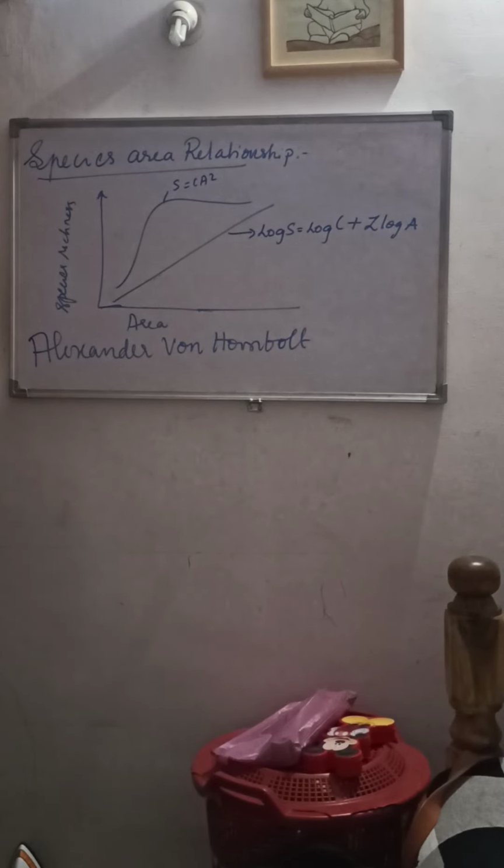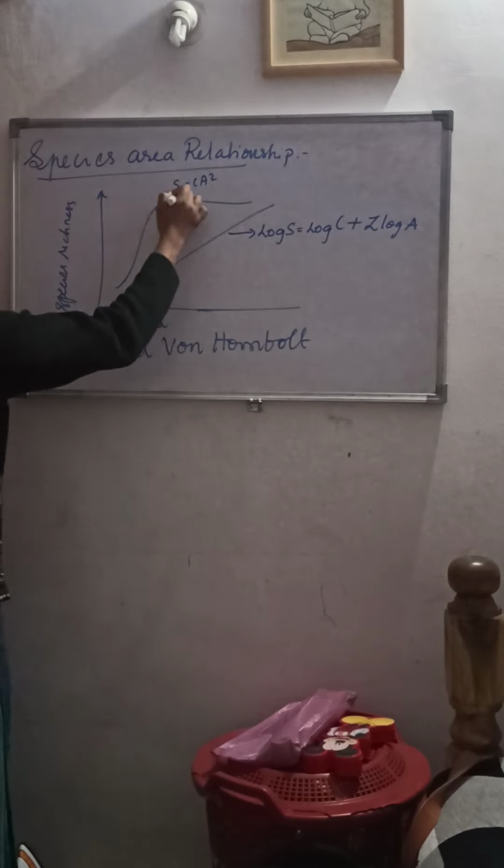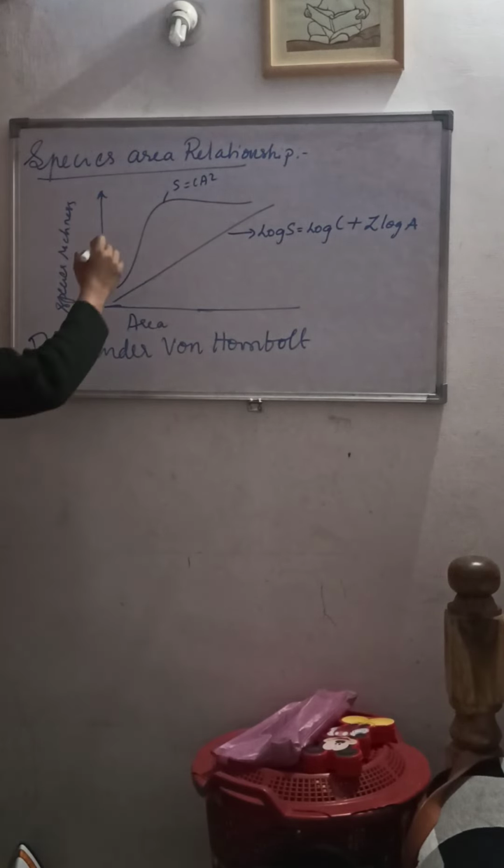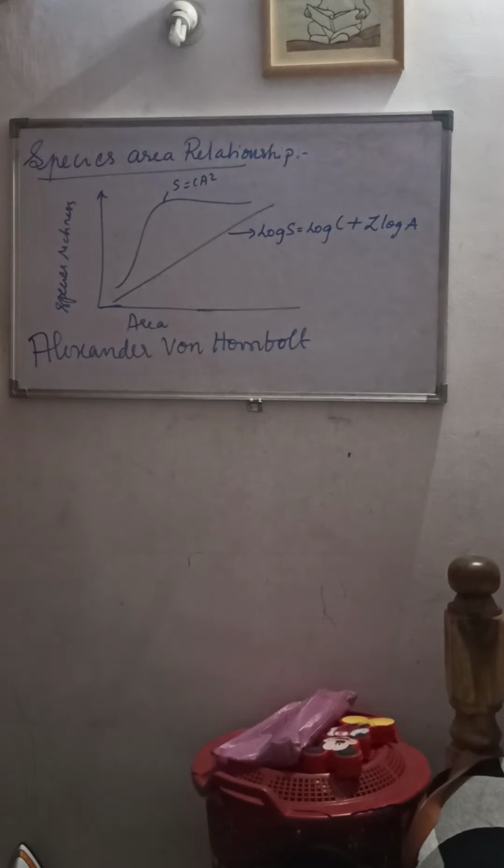The species richness increases based on the increased surface area. And the relationship between the species richness and the area for a wide variety of taxa turns out to be a rectangular hyperbola. You can see this rectangular hyperbola in your graph. It will be there in your textbook, please do refer to that.